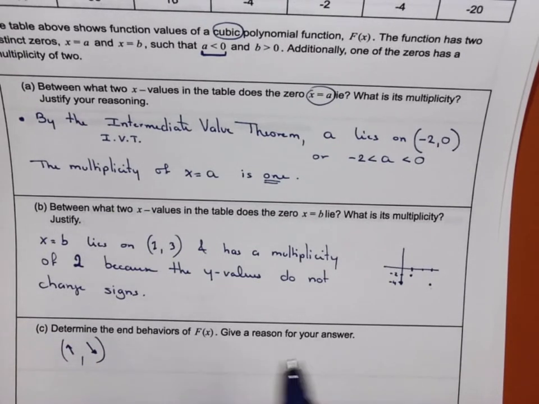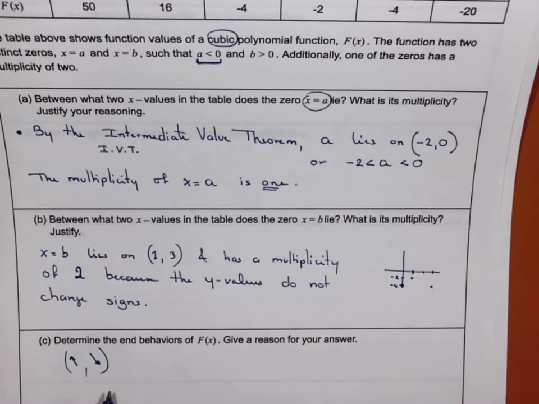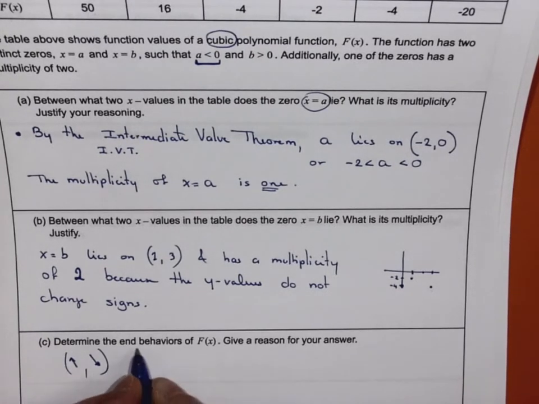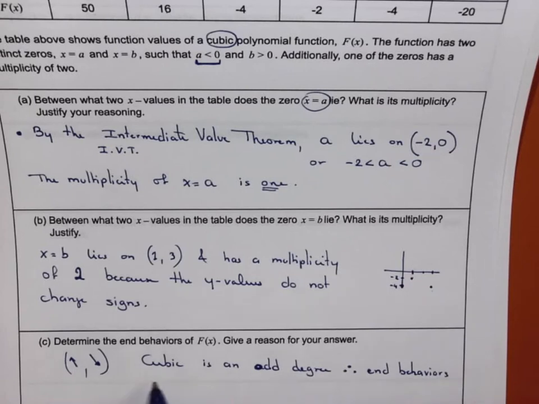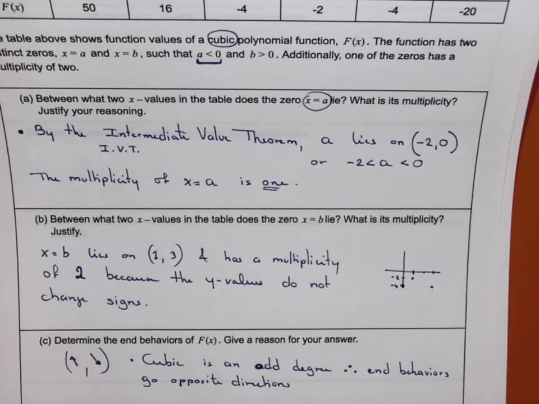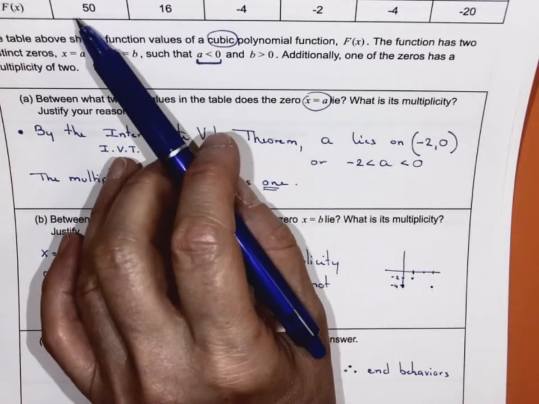And give a reason to your answer. Well, we know that the end behaviors, since a cubic is an odd degree, therefore end behaviors go opposite directions. So that's one thing I know because it's a cubic. And then I'm looking as I'm moving to the left.